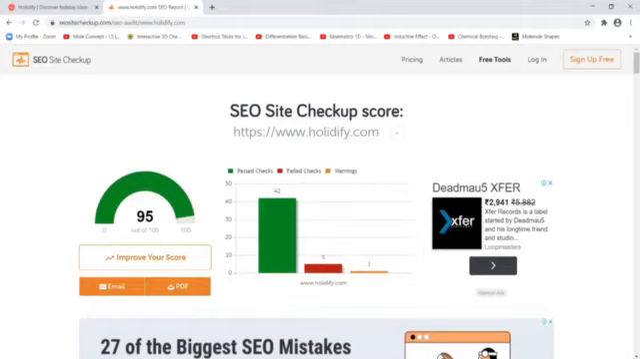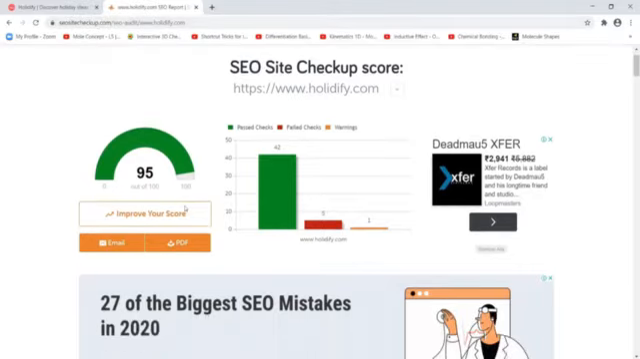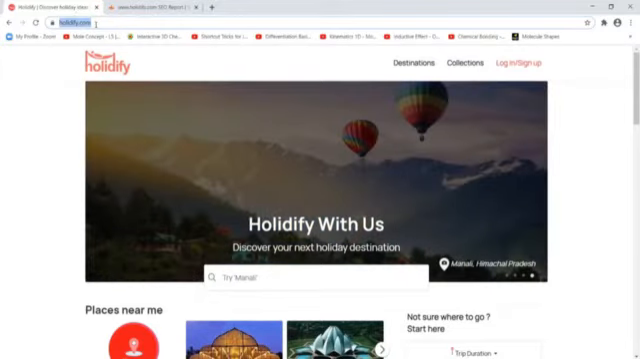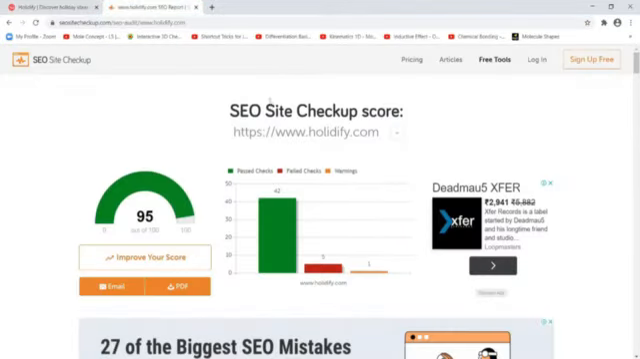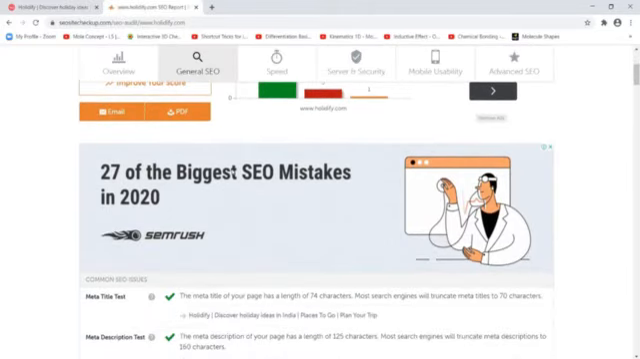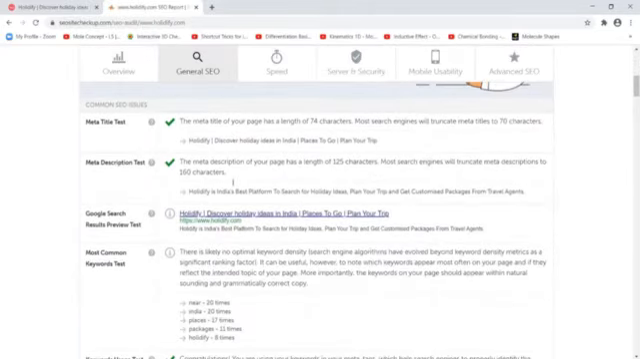So what you have to do is take one sample website. You can take any website. You have to open SEOsitecheckup.com and paste the address or URL of the website over there, and you are going to see what kind of improvements or suggestions are given by the auditor.